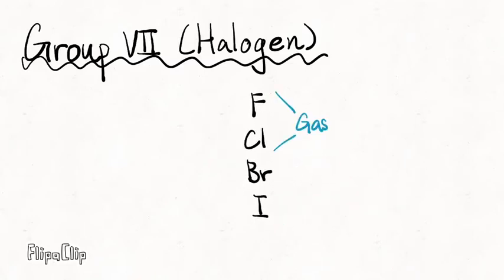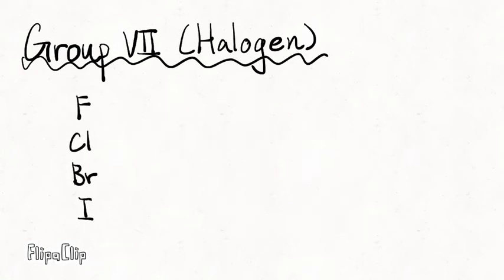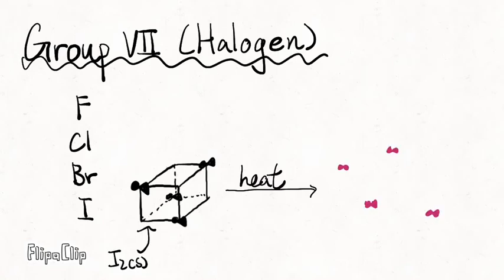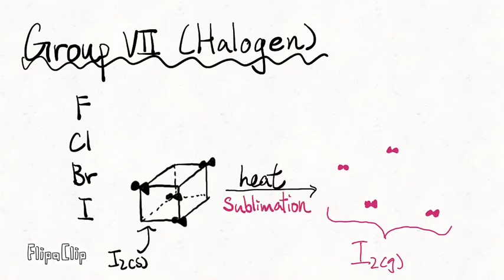Fluorine and chlorine exist in gas form at room temperature, while bromine and iodine exist in liquid form and solid form respectively. Bromine is the only non-metal element existing as a liquid at room temperature. One interesting thing about iodine is that when it is heated, it will not melt to form liquid iodine, but the black iodine solid will sublime to form purple iodine gas. This physical change process is called sublimation.